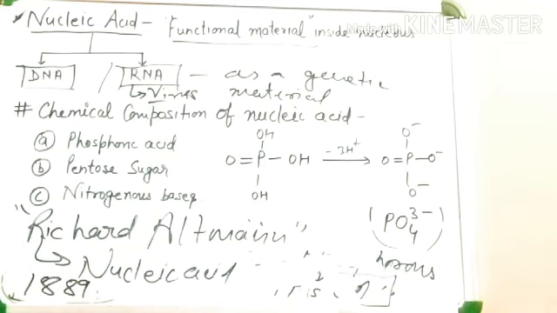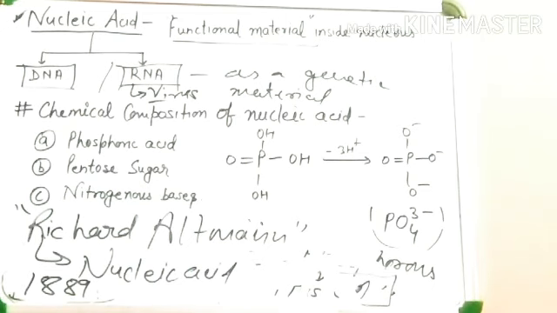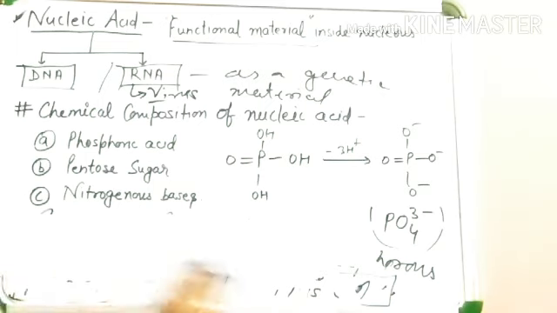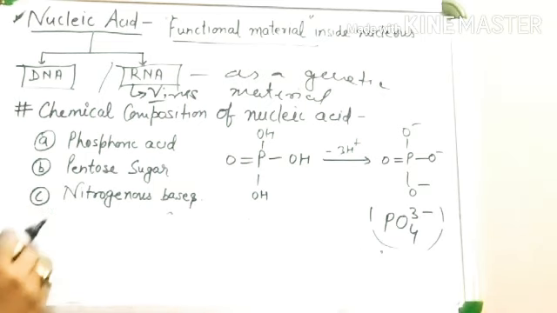So this is all about how nucleic acid was discovered. Nucleic acid is either DNA or RNA. Let's discuss the chemical composition of nucleic acid.